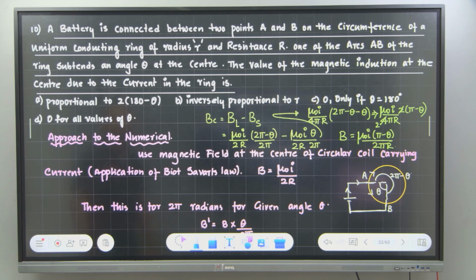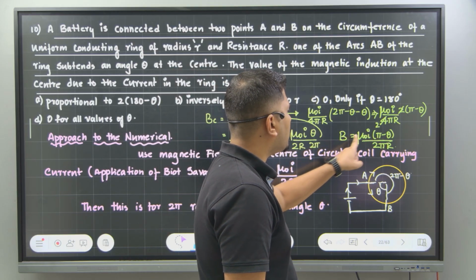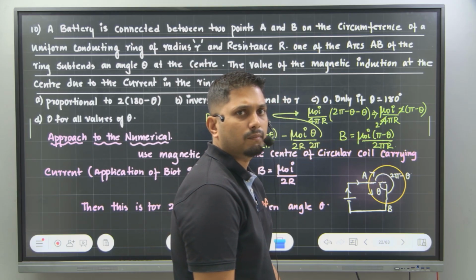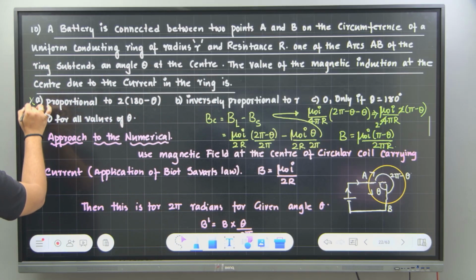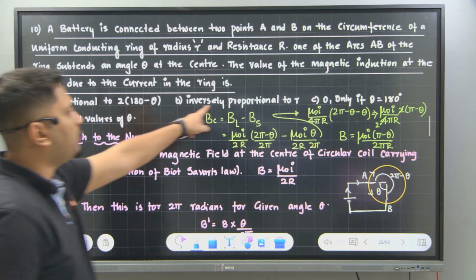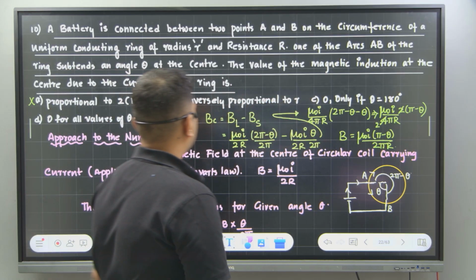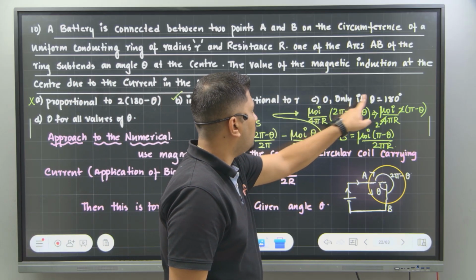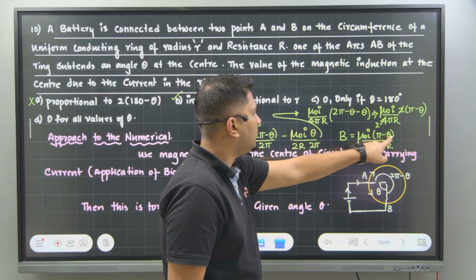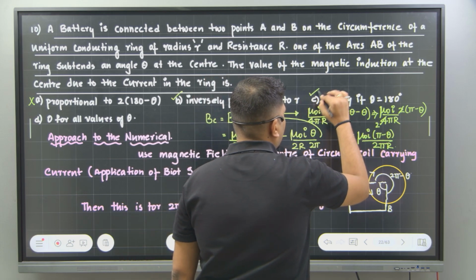Now see. The first option they have given is proportional to 2 times of 180 minus theta. Is it proportional to 2 times of 180 minus theta, or only 180 minus theta? Just 180 minus theta. So this option is wrong. Okay. Inversely proportional to R. Is it inversely proportional to R? Yes. So this is correct. It will be 0 only if theta is 180. For example, if theta is 180, then pi minus pi is 0, so B will be equal to 0. So this is also correct. Am I right?